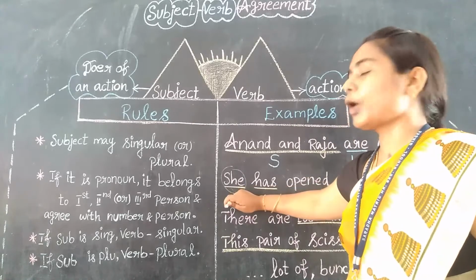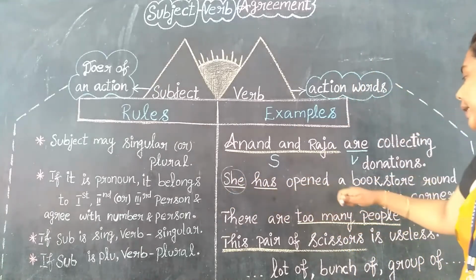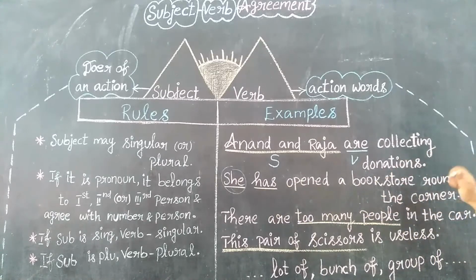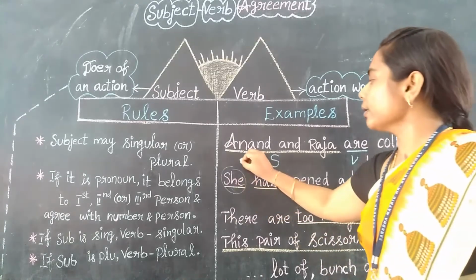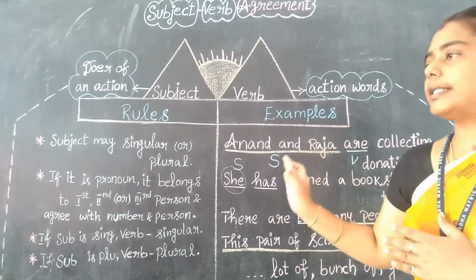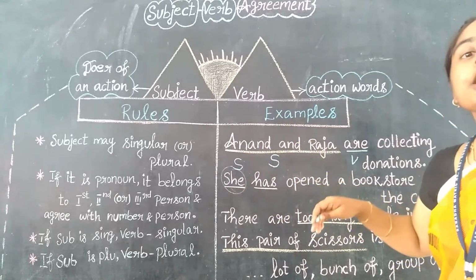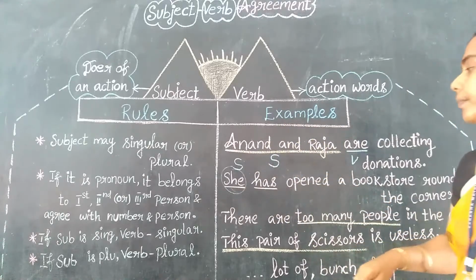So here the pronoun is performing, right? She has opened a bookstore round the corner. She is the subject, but it is a pronoun, a singular pronoun.